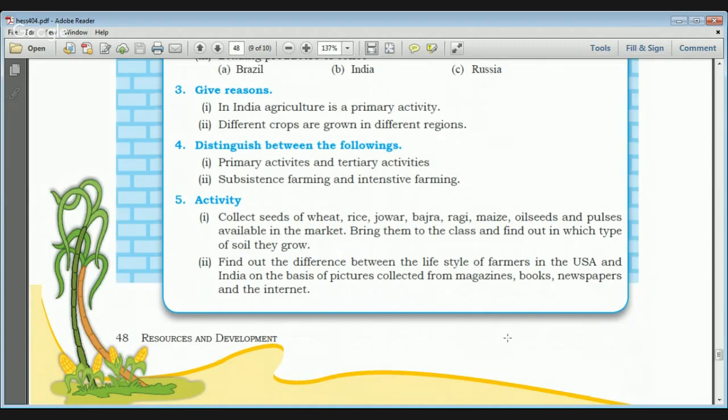Subsistence farming means the farmer and his family do this type of farming, and it produces only the output required to sustain the livelihood of the farmer and their family, and they don't have surplus production. And intensive farming means you use the land and take two or three crops a year. You try to take maximum output from the small land again and again. So this is known as intensive farming.